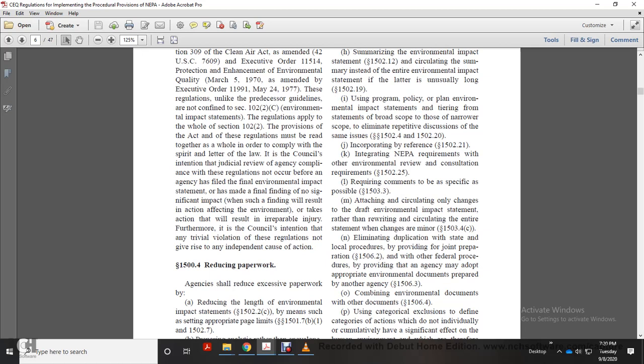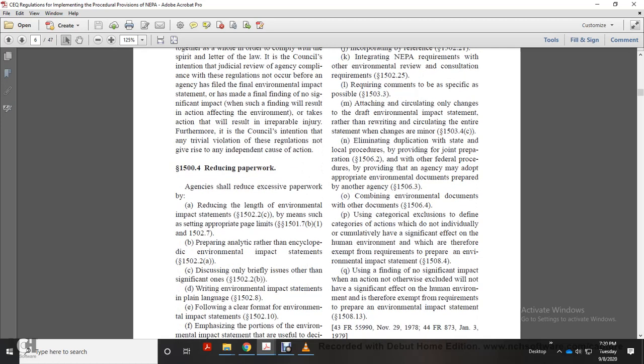the procedure providing that an agency may adopt environmental documents prepared by another agency, combining environmental documents with other documents, and categorical exclusion, defining categories of actions which do not individually or cumulatively have a significant effect on the human environment and which are therefore exempt from the requirements to provide an environmental impact statement.